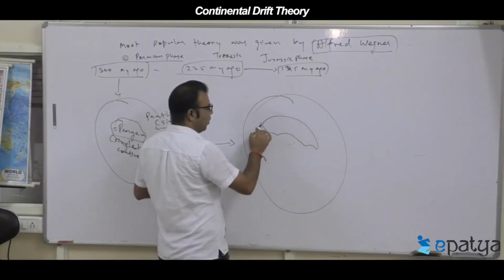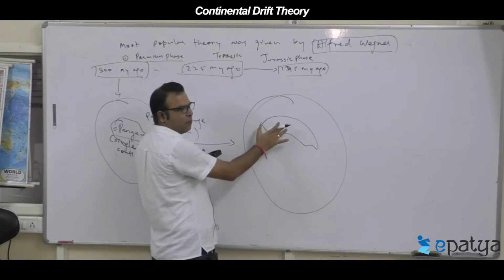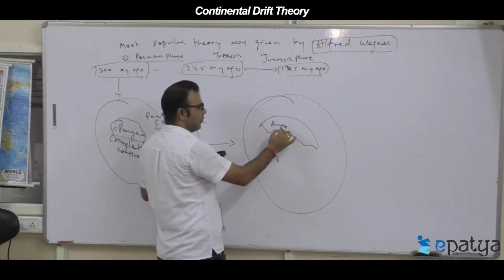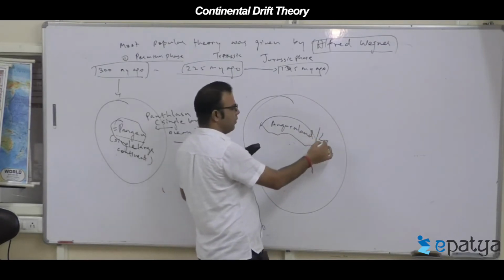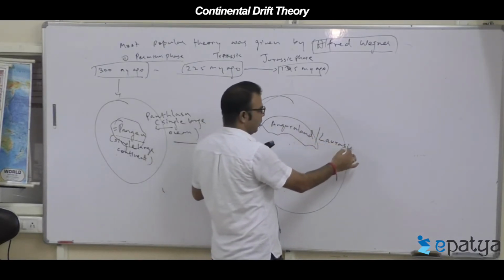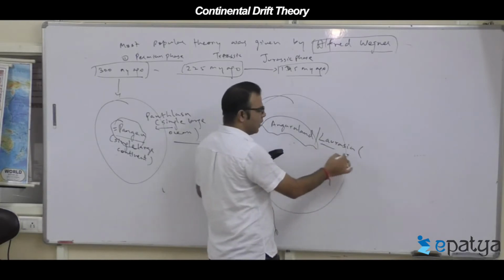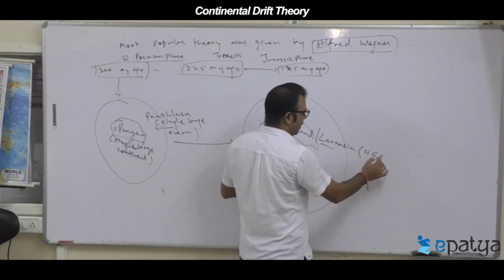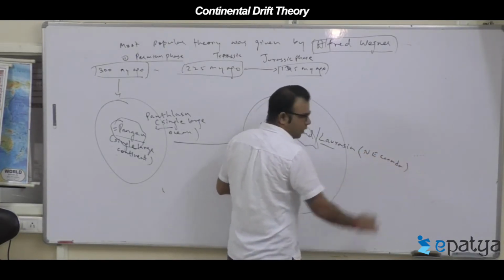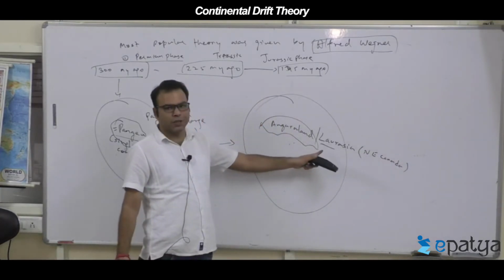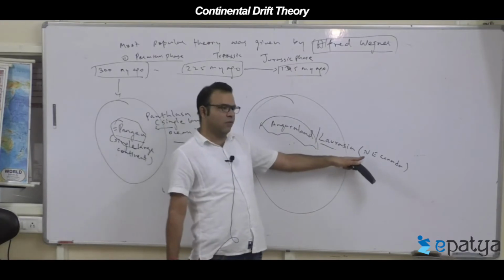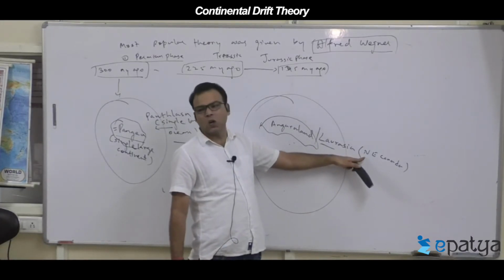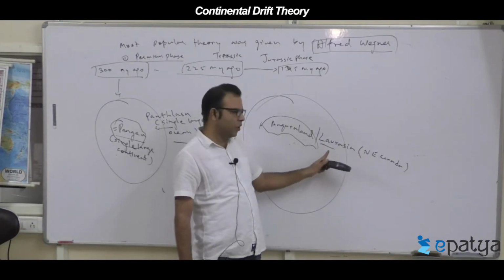The northern part is called Angara land, also called by another name, Laurasia. The word Laurasia comes from Canada. There is a land still in Northeast Canada, the Laurentian land, with the name Laurasia.